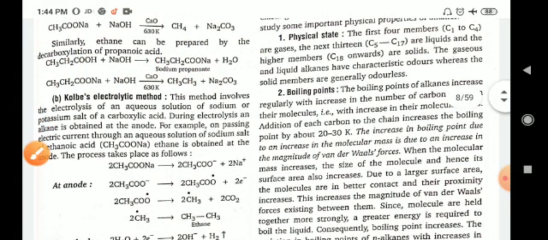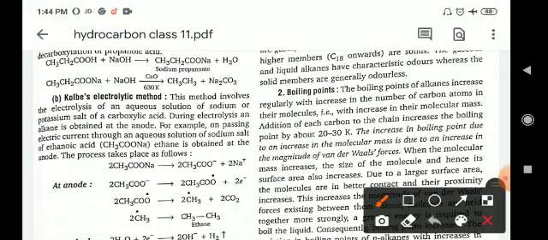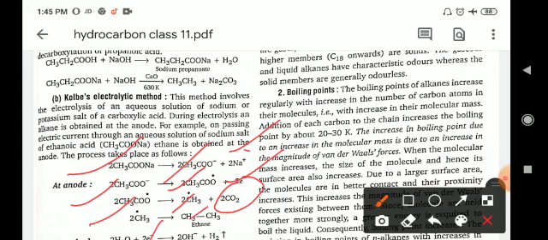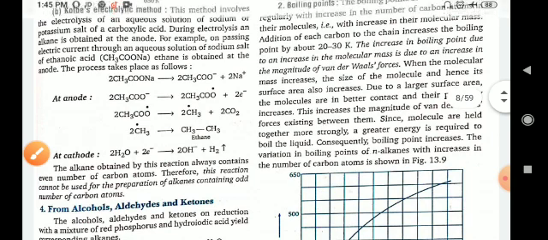The other example is the Kolbe electrolytic method. This method involves the electrolysis of an aqueous solution of the sodium or potassium salt of a carboxylic acid. For example, 2CH3COONa will break into acetate ion and sodium ion. These acetate ions at the anode give acetate free radical plus 2 electrons released. This acetate free radical gives methyl free radical and CO2 gas is released. These methyl free radicals will combine with each other and give ethane. So in this way you can obtain ethane.